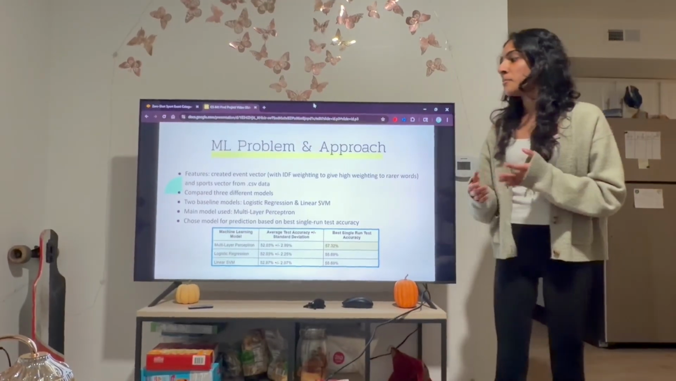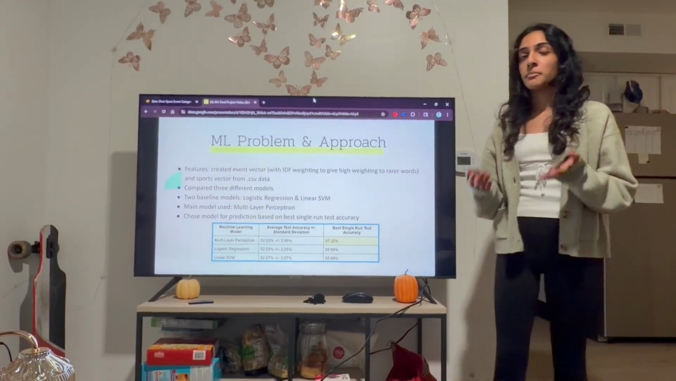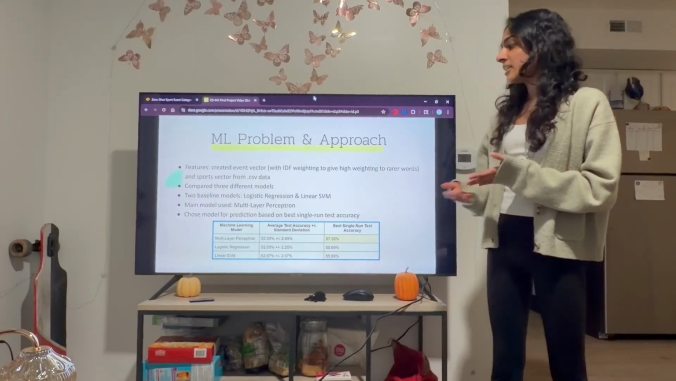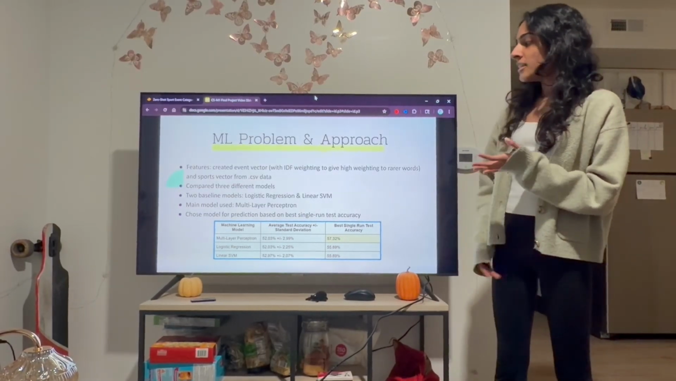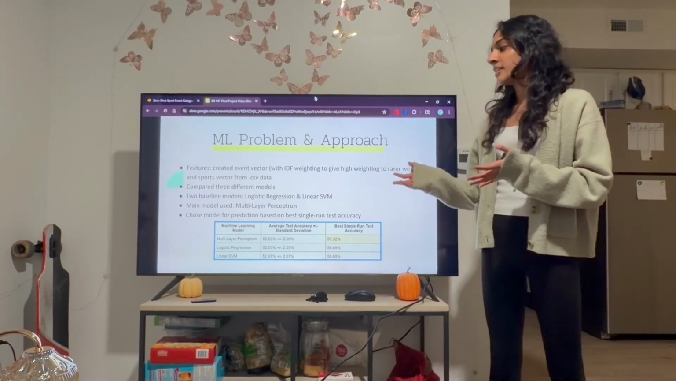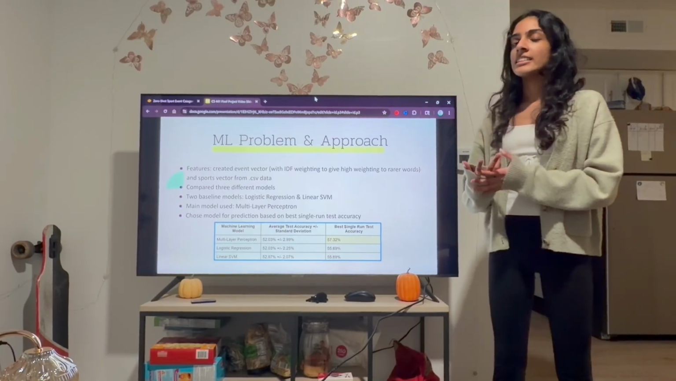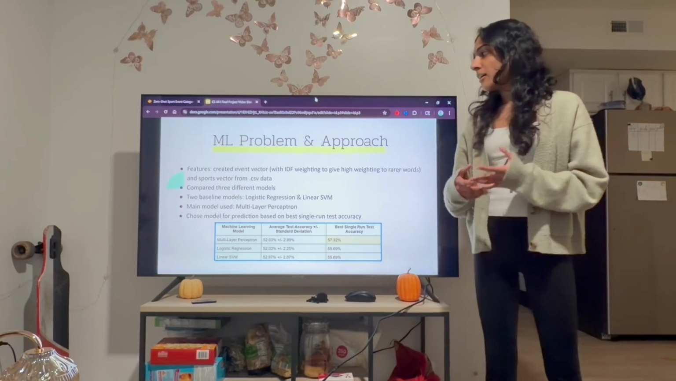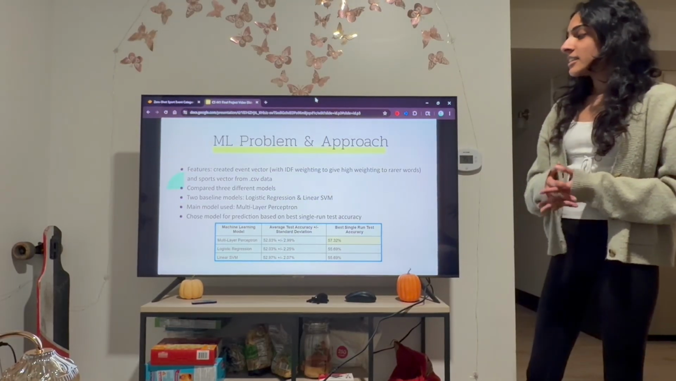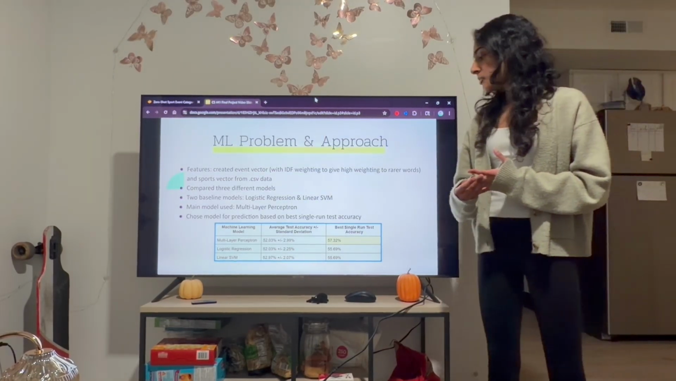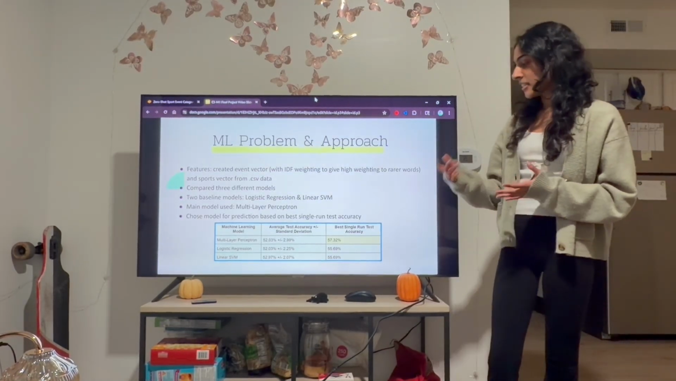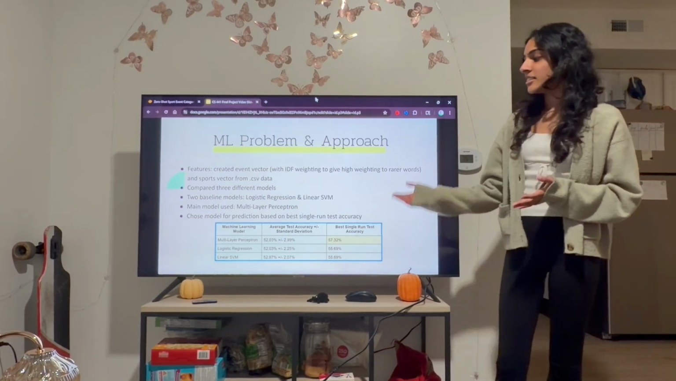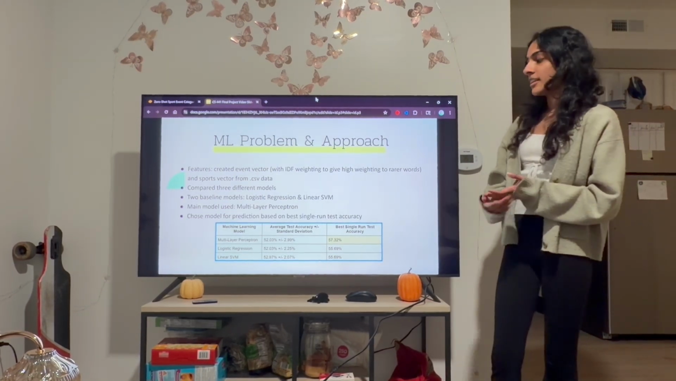But eventually the main model that we used and found that had the best performance was a multi-layer perceptron model. All of these models are non-linear because we recognized that non-linear models would be necessary for our ML problem. And basically we chose the multi-layer perceptron model because we found it had the best single run test accuracy, as you could see from our plotted data.